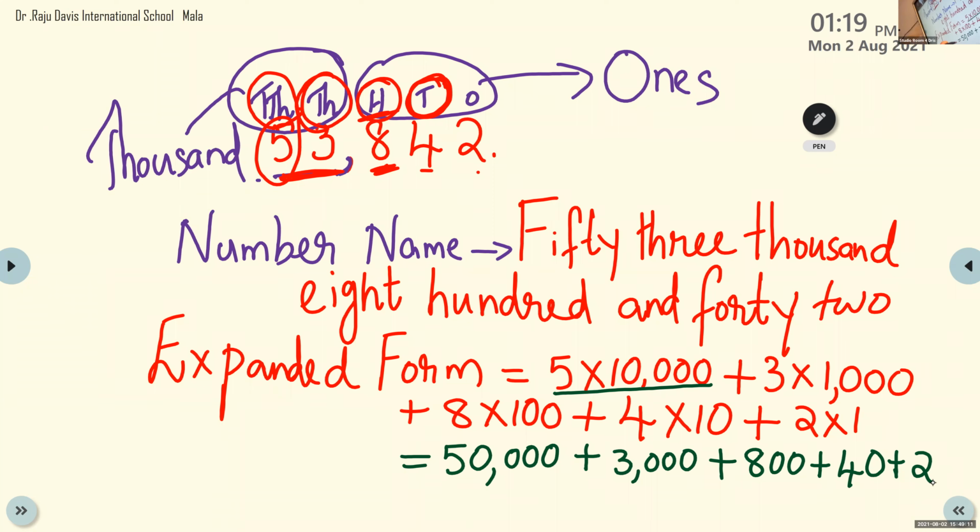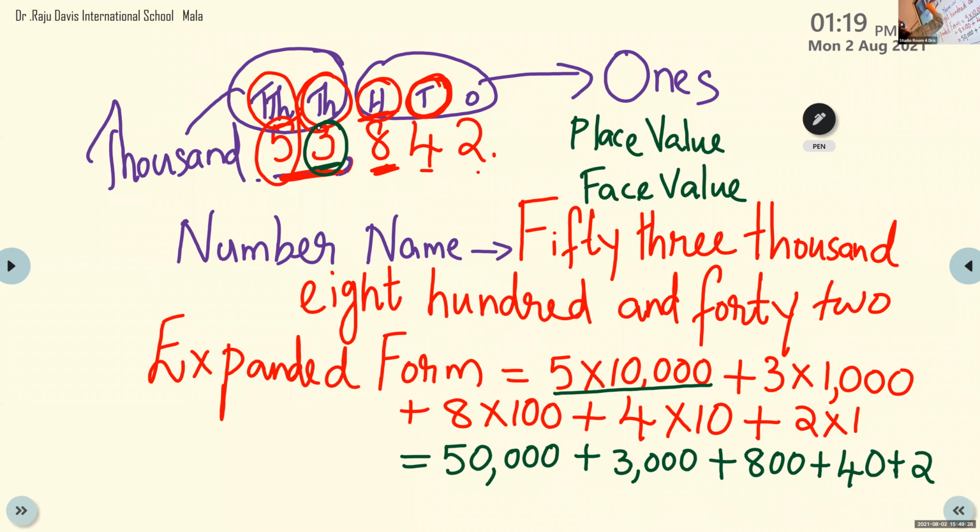Now children, we will write the place value and face value of a digit. I will ask one by one. Now I want the face value and place value of the digit 3, this one.